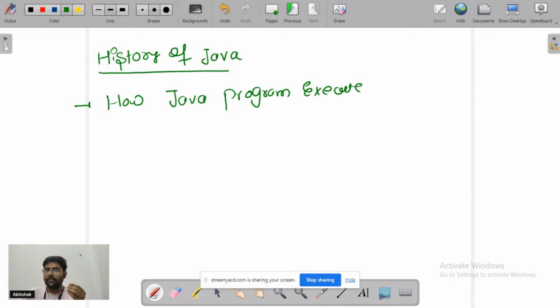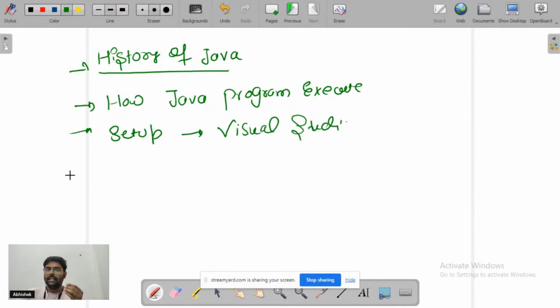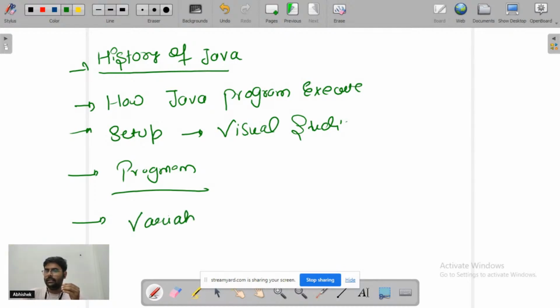And after that, we are moving toward the setup part, that is, here we are using Visual Studio Code. After that, we are learning about a simple program in Java, how we can write a program in Java. And after that, we are moving toward the variable part, right? So we will be covering all these things in today's session, right? Yeah, great. So is everyone clear with the agenda?